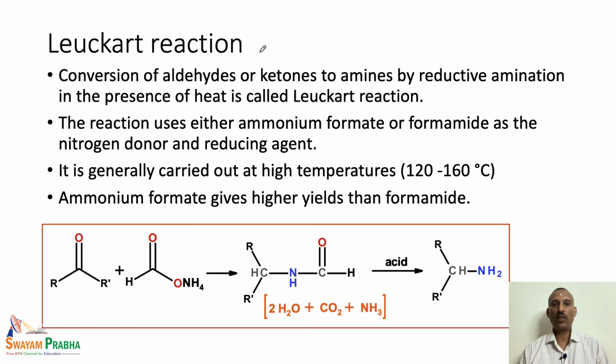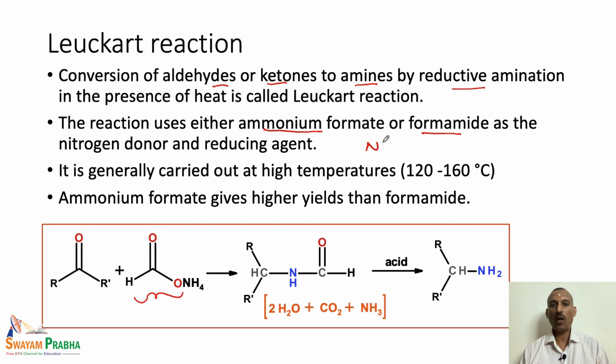The next one is the Leuckart reaction. Here we are converting a carbonyl unit, that means an aldehyde or ketone, to amines by the reductive amination reaction. Instead of ammonia, we are actually using an ammonium salt, that is ammonium formate, or formamide is also used.